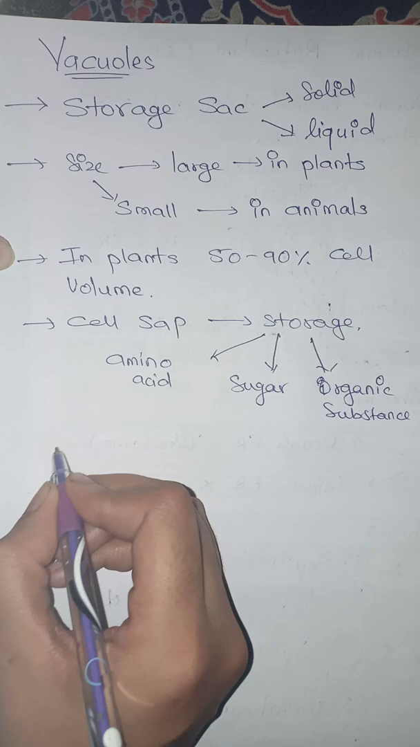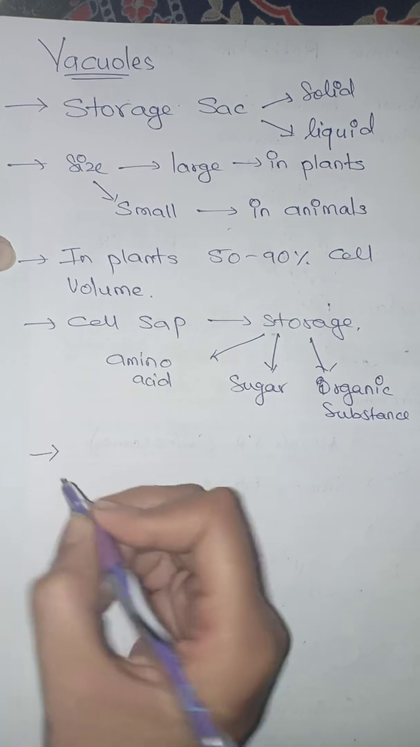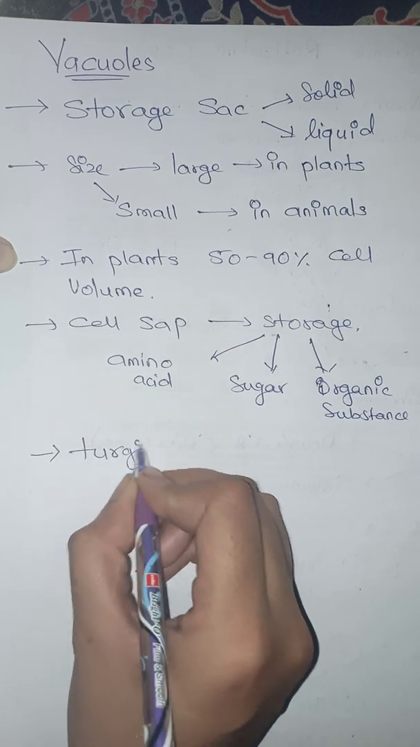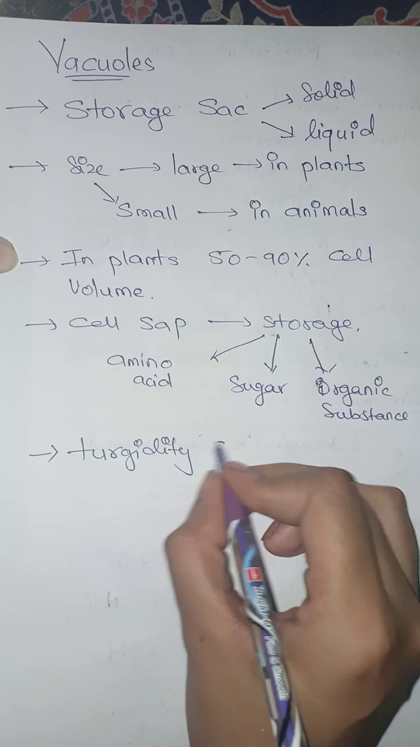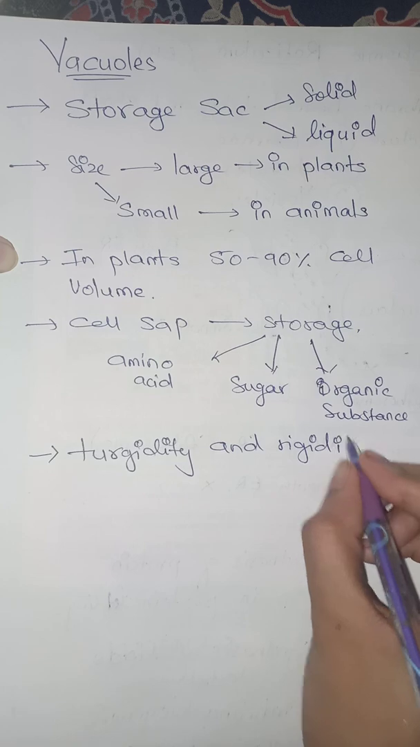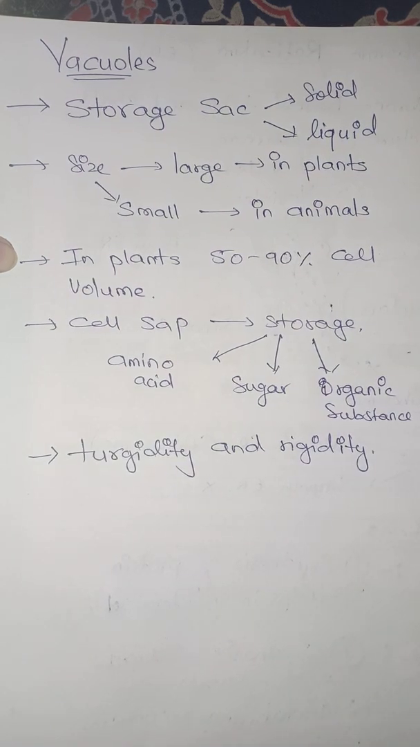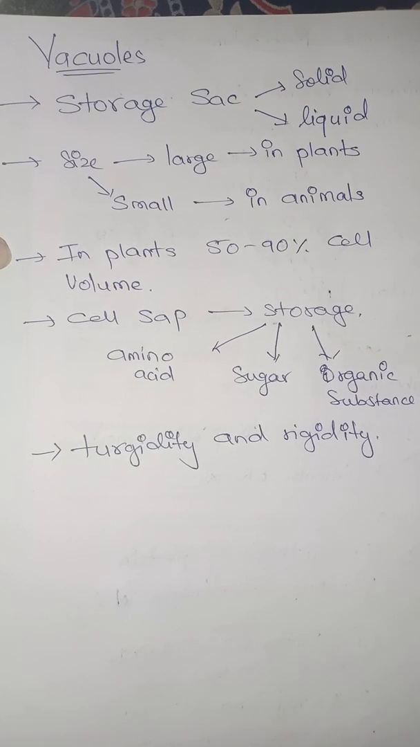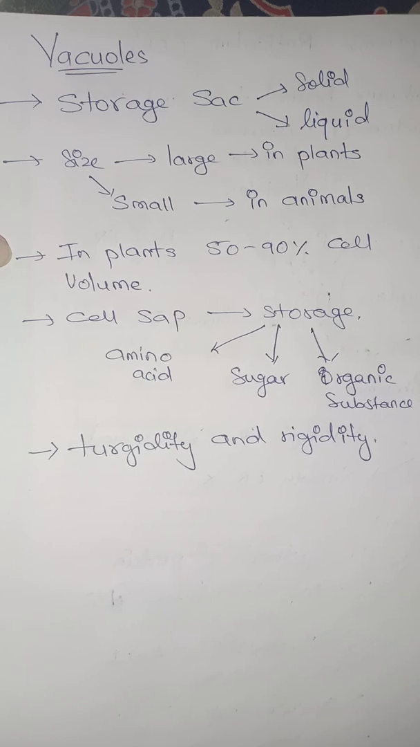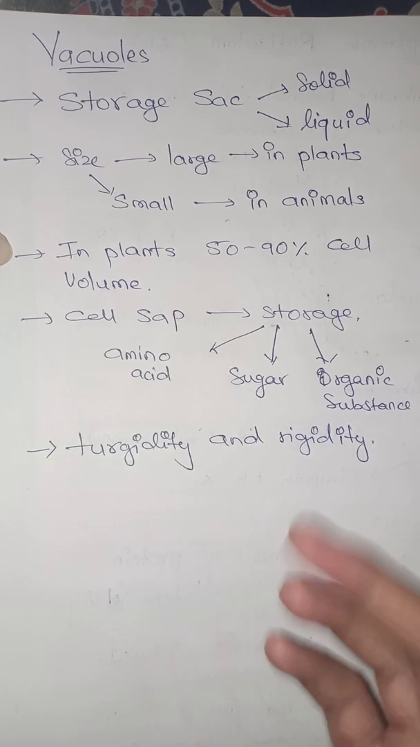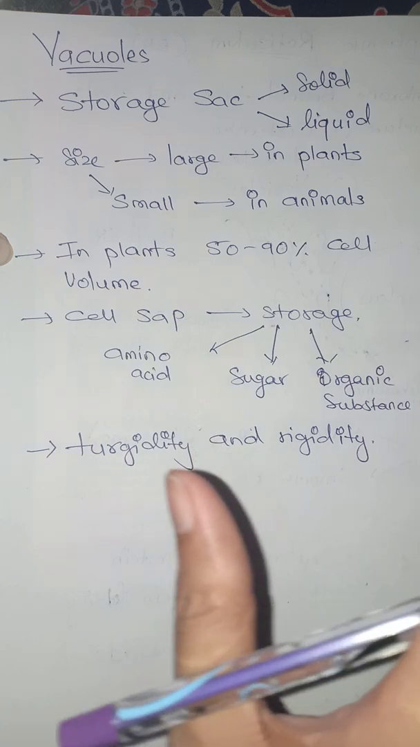turgidity of the cell. They can help in providing turgidity and rigidity to the cell. They will give rigidity to the cell. Rigidity means it will make it hard enough so that mechanical strength is provided to the cell, so that it can withstand the other pressures which are coming in the way of the cell. So this was about the plant vacuoles.